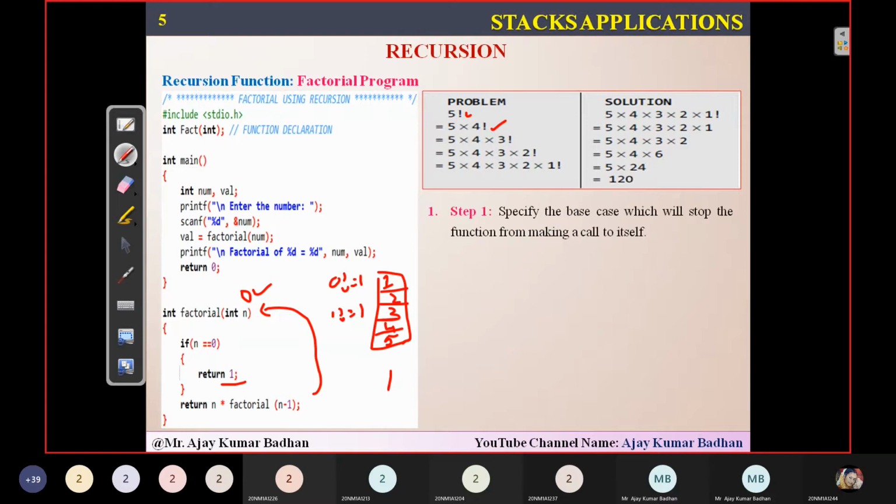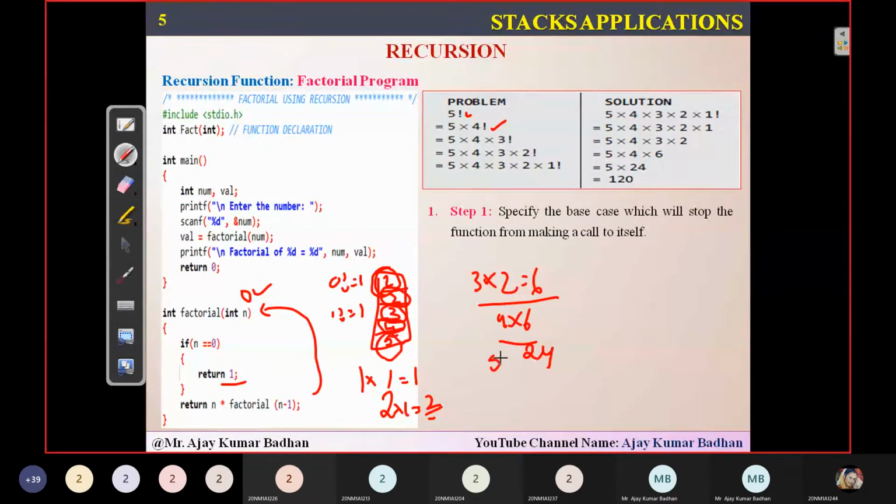Then the next element we got here is 3. So what is the result we got? 2. So 3 into 2 is nothing but 6. Now that 6 will be multiplied with 4. So 4 into 6, 24. And this 24 will be multiplied with the element 5. So 5 into 24, how much are you getting? 120. The same thing I have represented here. This is how exactly this particular stack works. I hope you people got it.